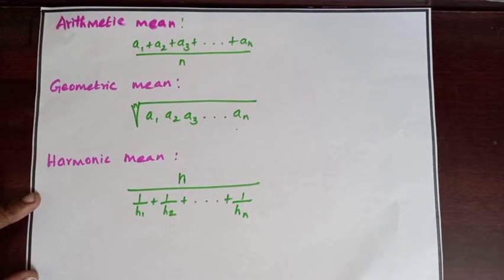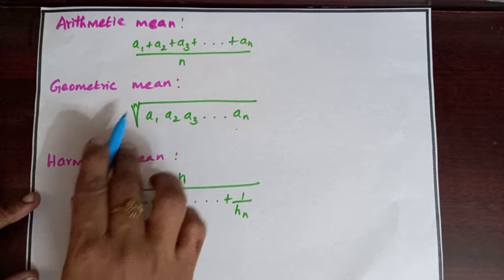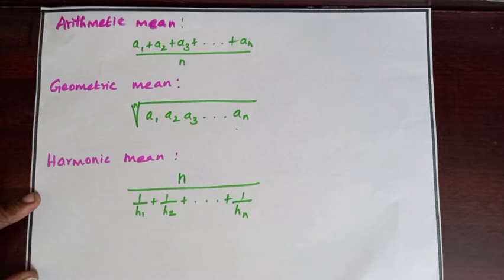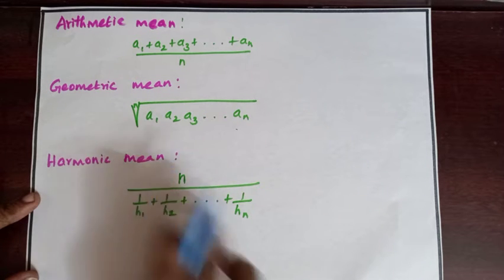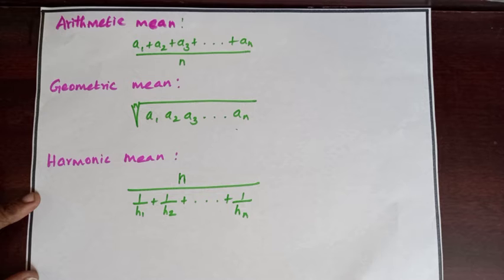Next, we are going to see arithmetic mean, geometric mean, harmonic mean. We know the concept of average. There are many averages. Arithmetic mean, geometric mean and harmonic mean are also some averages. Let us now recall the definition of arithmetic mean, geometric mean and harmonic mean where the terms are not in AP, GP or HP.